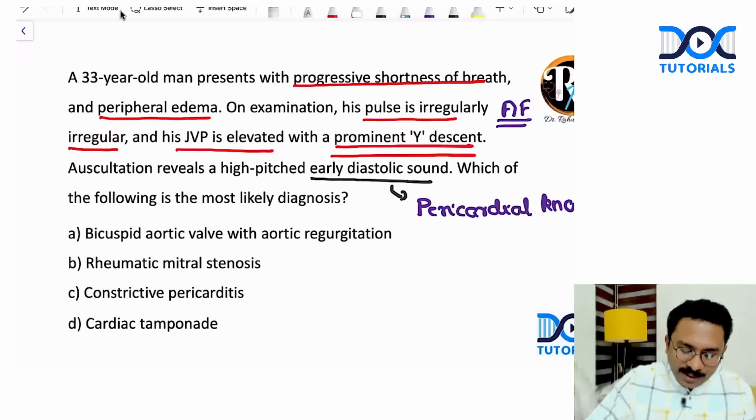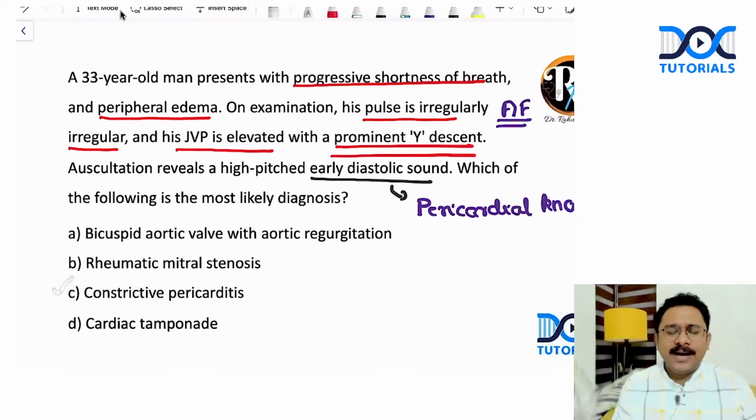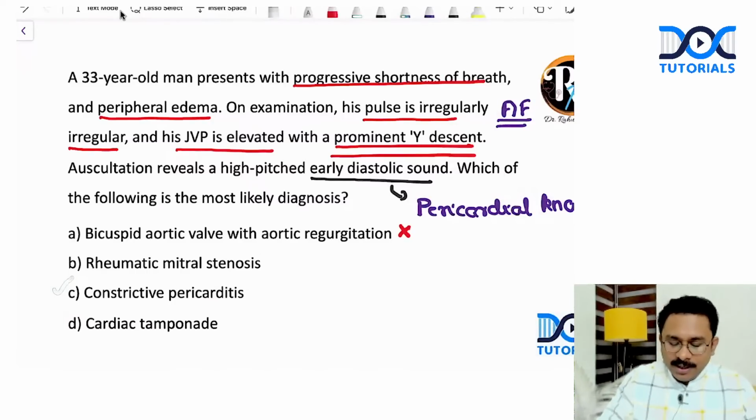So I'm probably thinking about a constrictive pericarditis. What about the other options? Bicuspid aortic valve with aortic regurgitation. In aortic regurgitation, I'm expecting a murmur, an early diastolic murmur, and that is not there. I am eliminating that option. In case of rheumatic mitral stenosis, yes, AF can occur, but again, where is the mid diastolic murmur? It is not there. And the JVP abnormality also does not correspond to this.